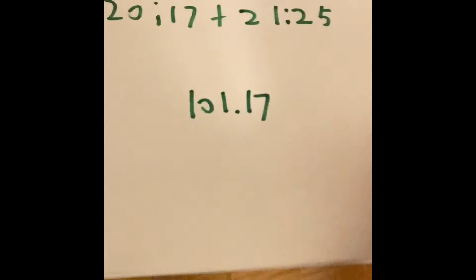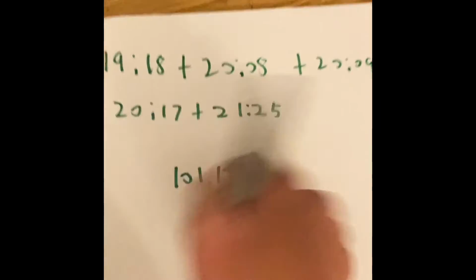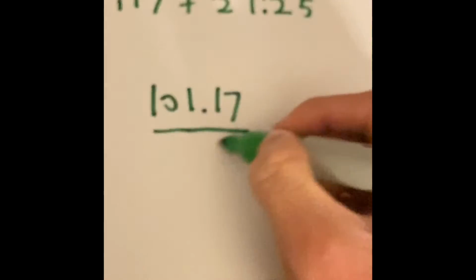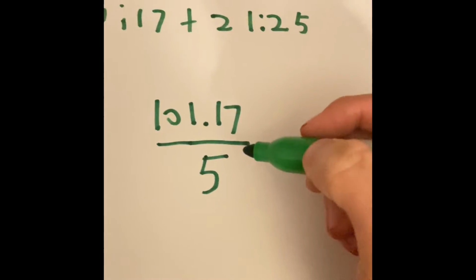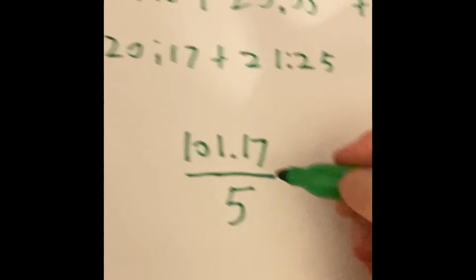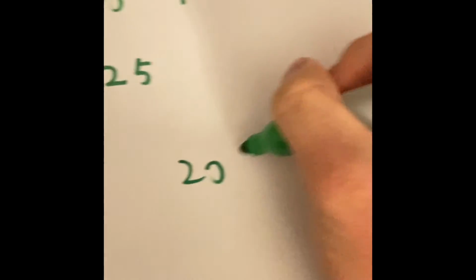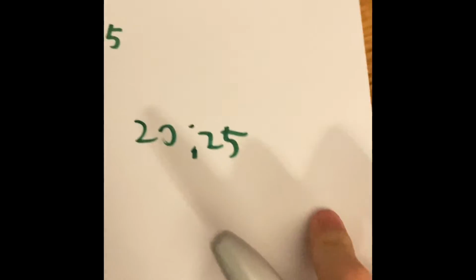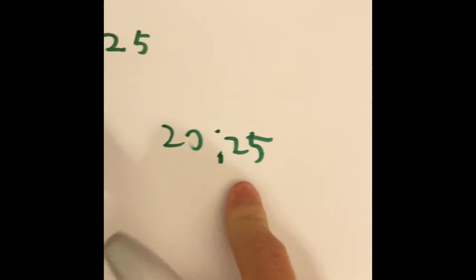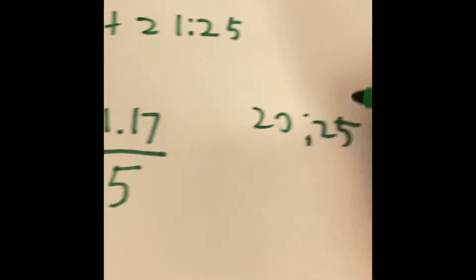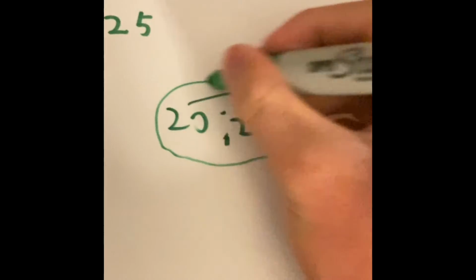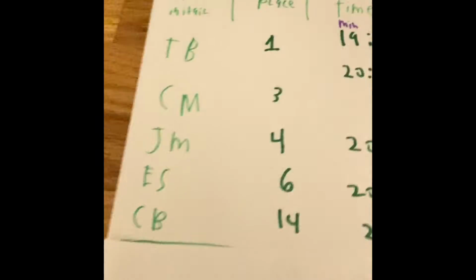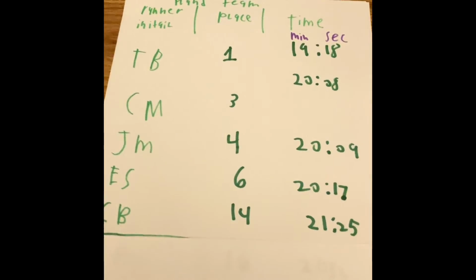When we add up all of the times, we get an answer of 101.17 minutes. But that's because we added up all the numbers. Now we have to divide that by 5, and we'll see what the average time for these 5 runners is. When we do that, we get an average of 20 minutes and 25 seconds. If you go online and search up a calculator to divide time in minutes, this is the average time that the cross-country team has.